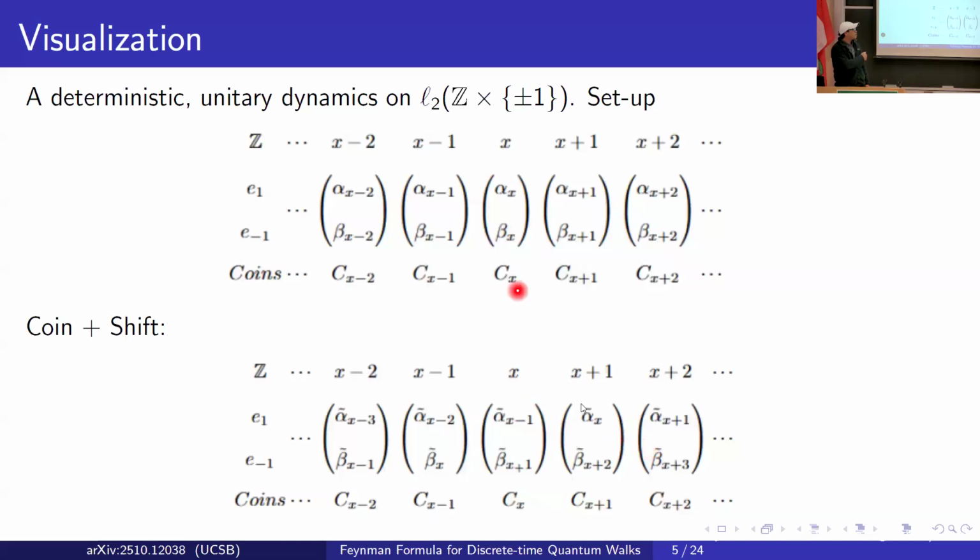To get another vector, which we call tilde here, and then we apply the shift operation based on the computational basis at the site. Here we are actually using e1, and we don't use the bracket notation because another goal of our paper is to connect the community of probability and also quantum computing. So we use this standard basis notation common in mathematics. This shift operator gives a right shift on the e1 basis and a left shift on the e-1 basis. We repeat these walk operations to get the n-step quantum walk.